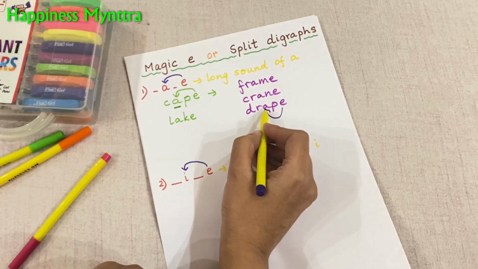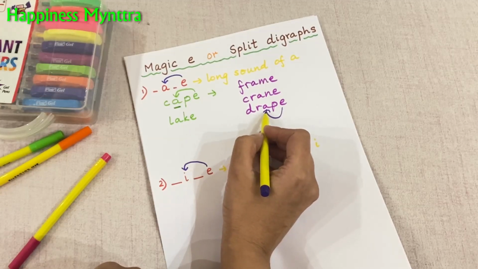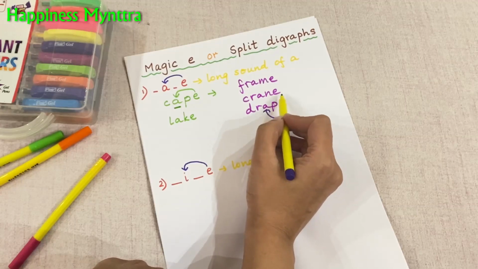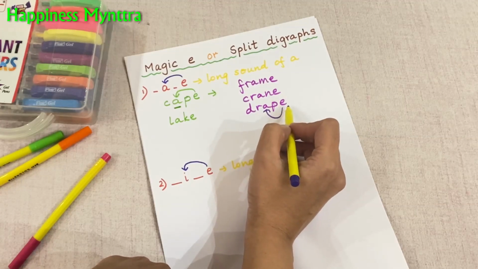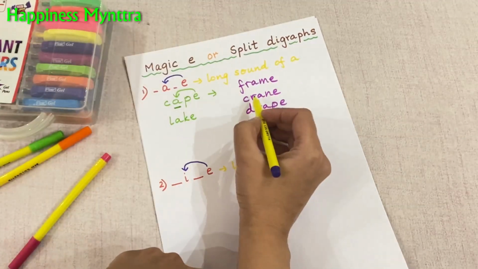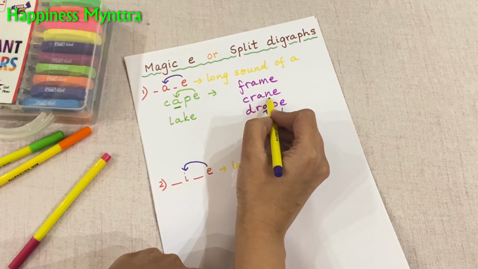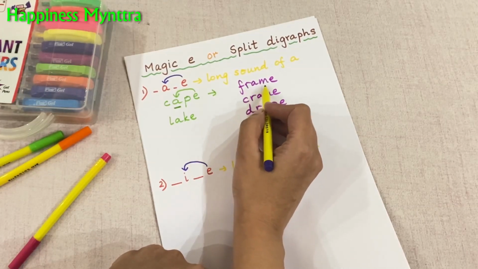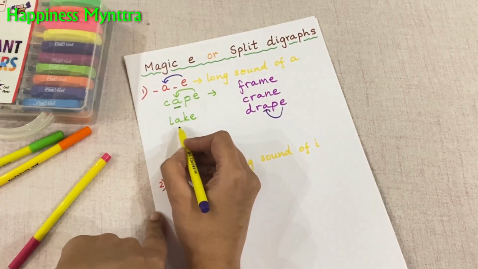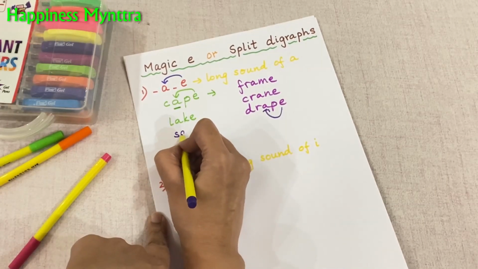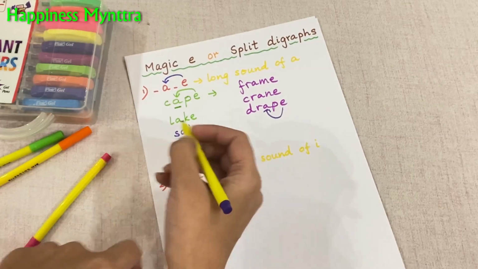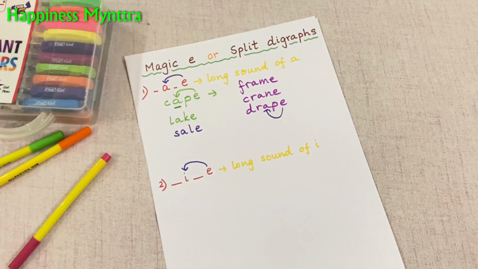So rather than A, it'll be pronounced as A. So it's drape. And of course, we are not going to be pronouncing the E in the end. So it's crane, frame, lake, sail. Very simple and easy to understand.